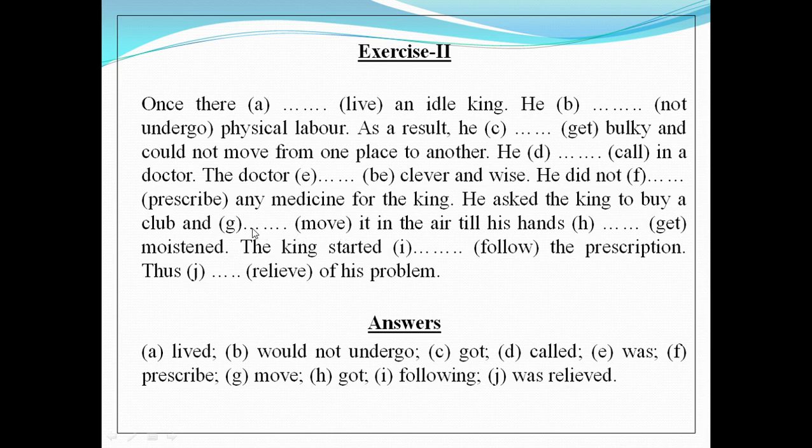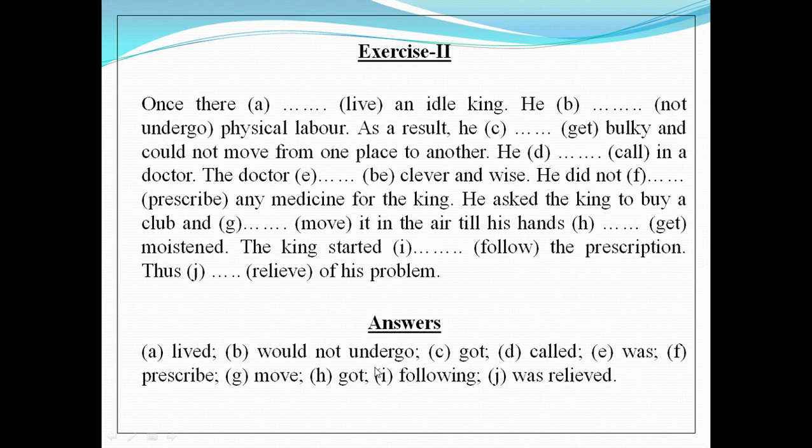So in the second clause we have to use to plus verb in the same way, but we don't need to repeat the preposition to again and again. So our answer will be only move. There will be no change again. In till his hands dash get moisture, this part is in first form. So the answer for the gap H will be the past form of get, that is got.